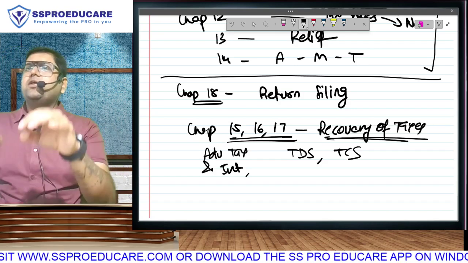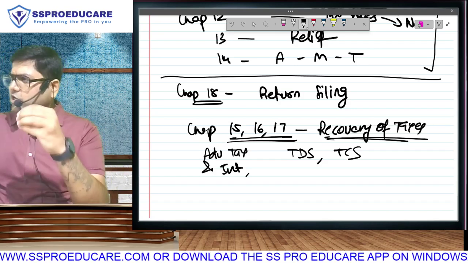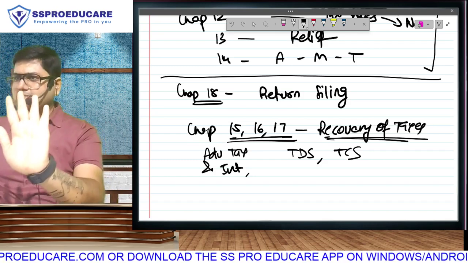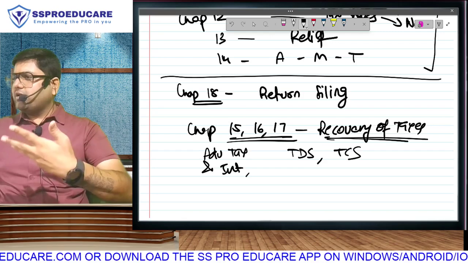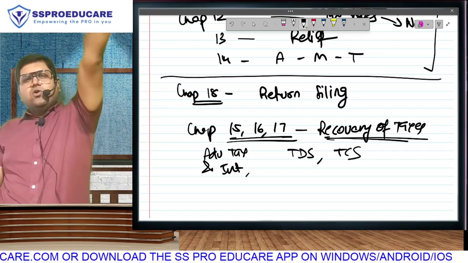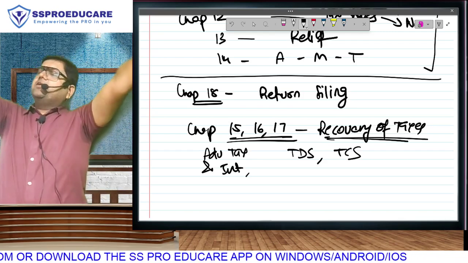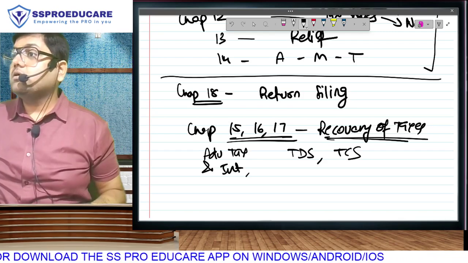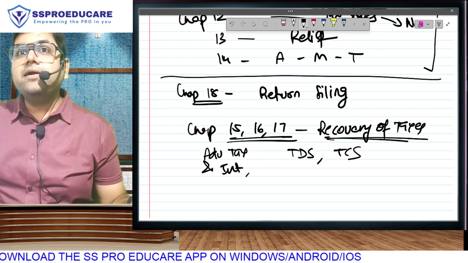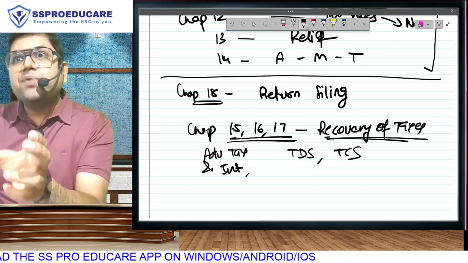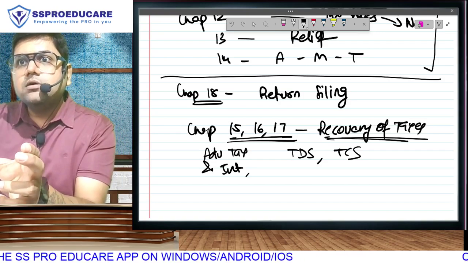Supposing your income is calculated, your tax is calculated, and your tax liability comes to rupees 5 lakh. Possible example, 5 lakh. So what is your reaction to the assessing officer? Okay, sir, done. My tax is how much? 5 lakh. Done, sir. No, not done, pay! What do you mean by done? High five. Done. Do you understand that you will have to pay your taxes, not just calculate?